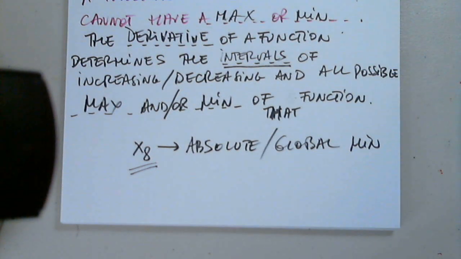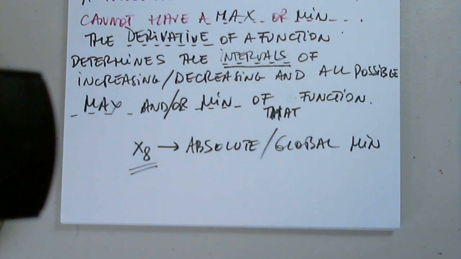Good. Can anyone give us a relative max? X10. X10 is an absolute max. Thank you. And it happens to be the largest possible, or the highest peak if you want. So this is not only the relative, where the function exists on both sides, or local, regardless of what you want to use, it doesn't matter, but it's also the absolute maximum.